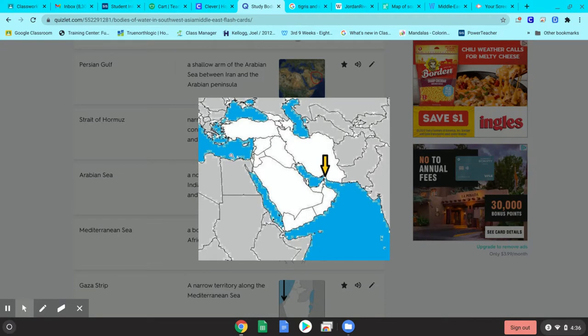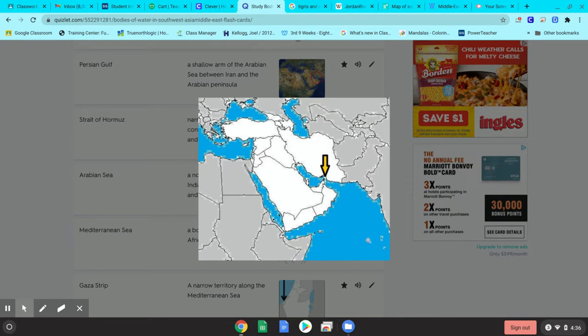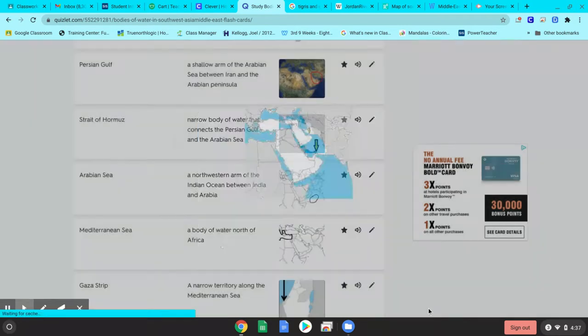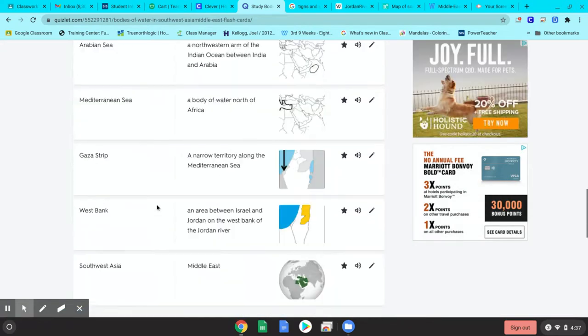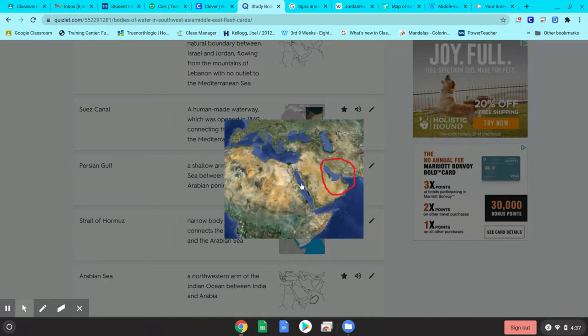So what we should know now, we know the Mediterranean. We know right through this area is the Suez Canal. And then we go down here to the Red Sea. And then down here, this bigger body of water is the Arabian Sea. Then we go through the strait that's not so straight, called the Strait of Hormuz. And then we're going to be at our next body of water, which is called the Persian Gulf. In the Persian Gulf, this is a nice satellite picture that you can see. Right here is the Persian Gulf, this little area right here.